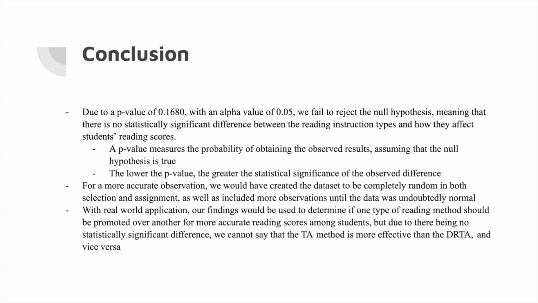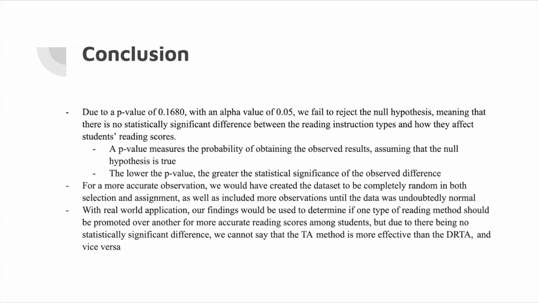For a more accurate observation, we would have created the dataset to be completely random in both selection and assignment, as well as included more observations until the data was undoubtedly normal. The reason for the randomness is that when we were initially given the data set, we noticed that the TA method was only applied to public schools and the DRTA method was only applied to private schools, but there was no randomness between the assignment of the methods and the type of school. In this way, we cannot say that the randomness assumption was met, and so our trial would not be able to go forth.